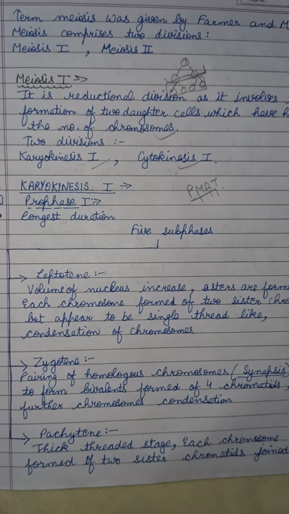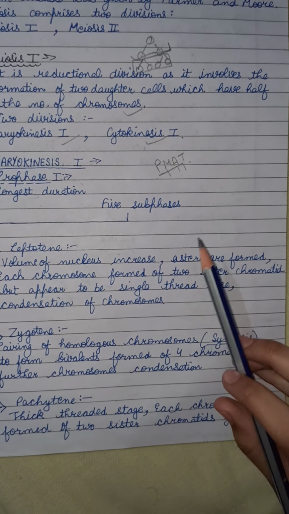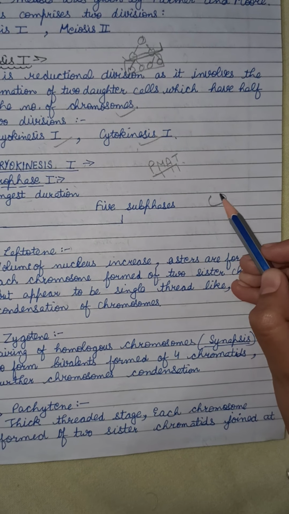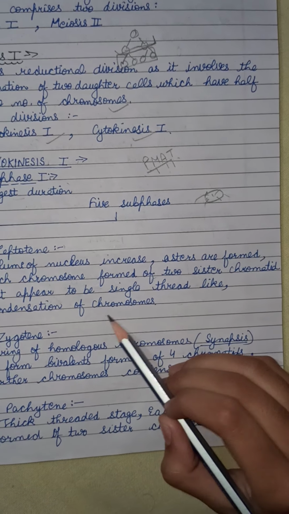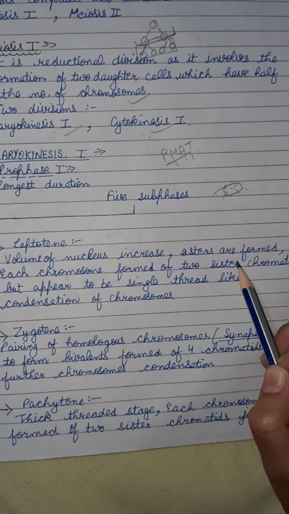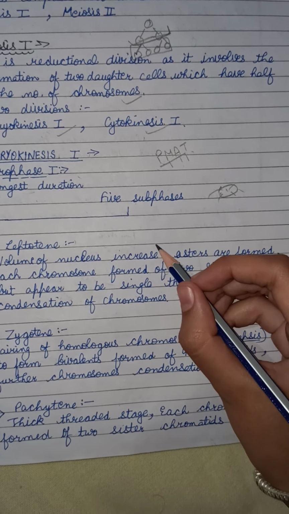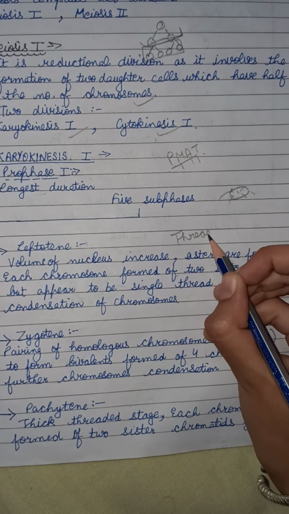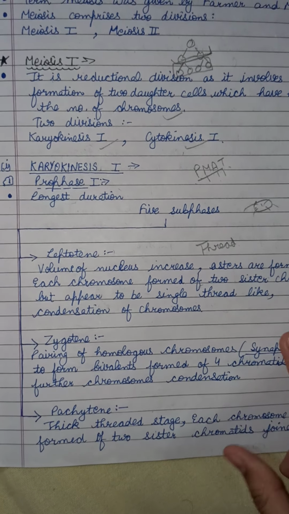Firstly, leptotene. The volume of the nucleus increases. Asters are formed; this is a centriole and here asters are formed.